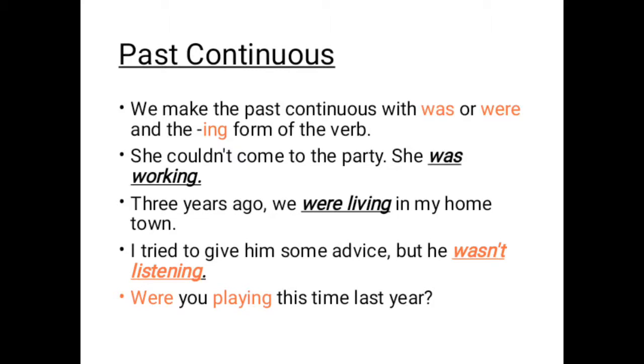Now let's get into past continuous. The form of past continuous: we make the past continuous with was or were and the -ing form of the verb. For example, she couldn't come to the party, she was working.